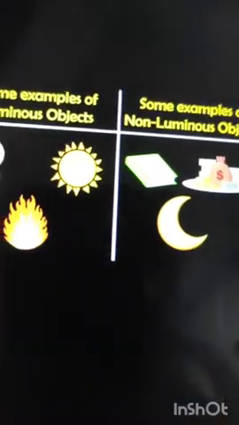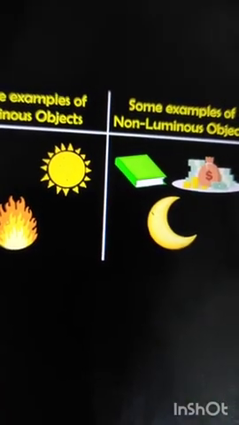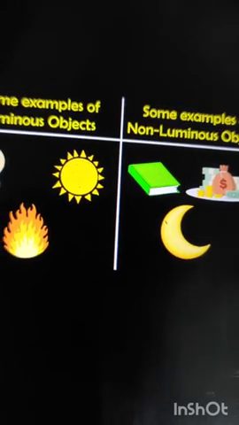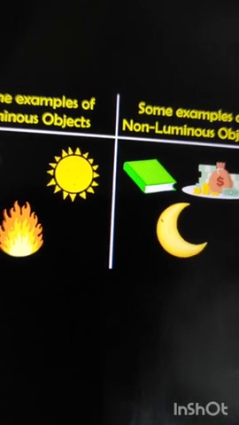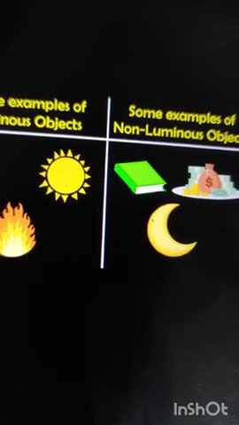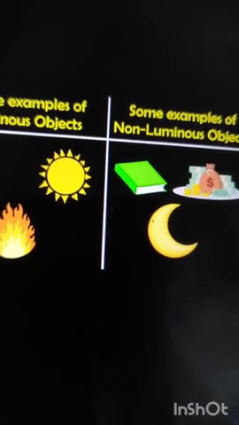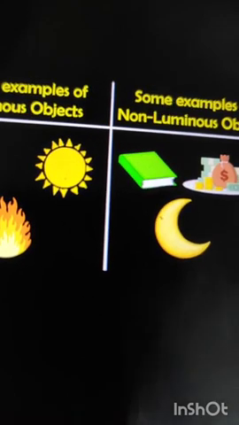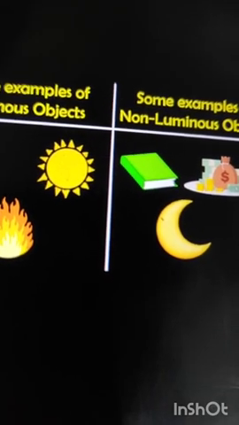No, we cannot see the book because light does not fall on the book. But when we turn on the light, we can easily see the book, chair, table. So these things do not emit light. Okay, so these are non-luminous objects.